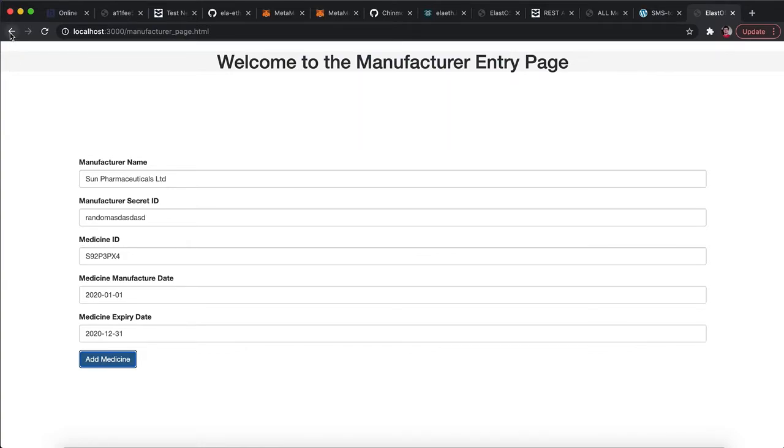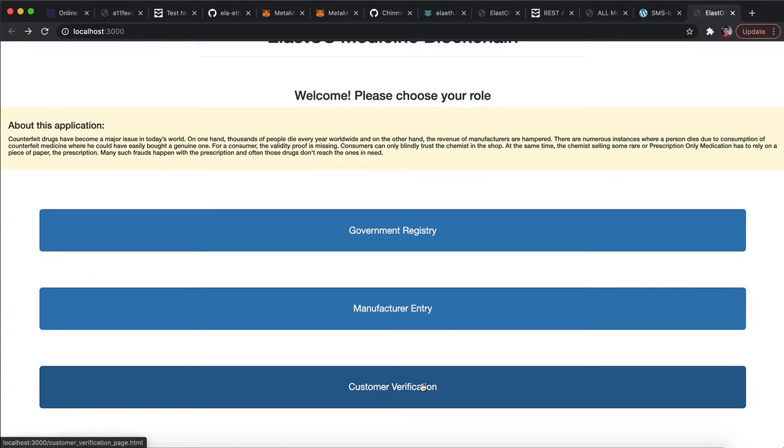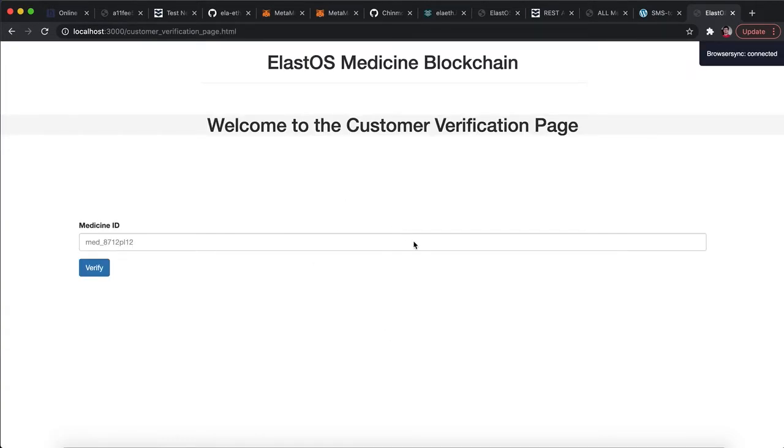Alright, next let's go to the next module, that is the customer verification. It will be an automated process for the manufacturer, wherein whenever they create a medicine, they generate an ID. So how will the customer come to know about this ID? Let's refer to this photo.